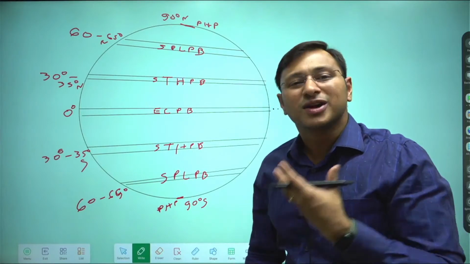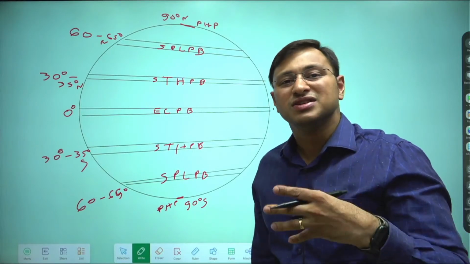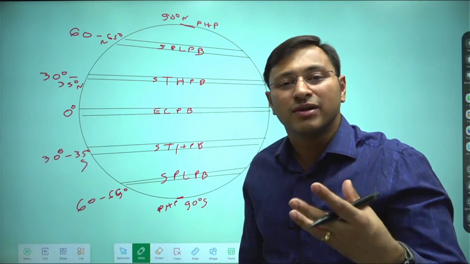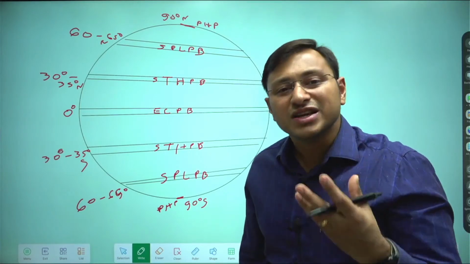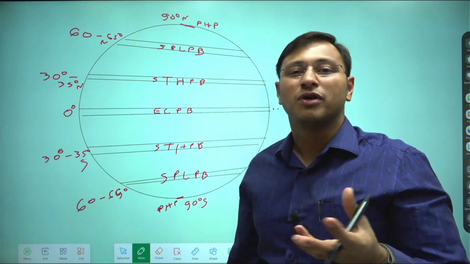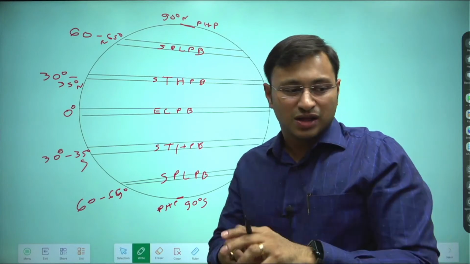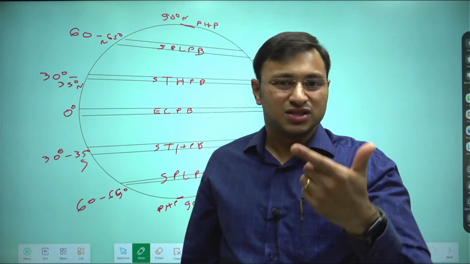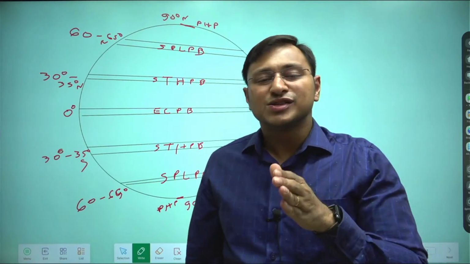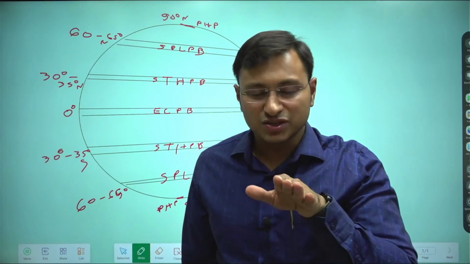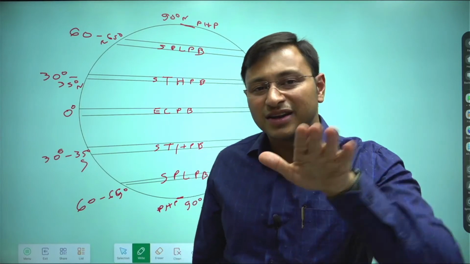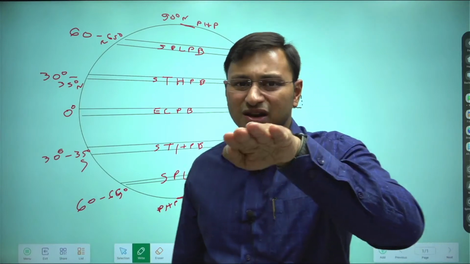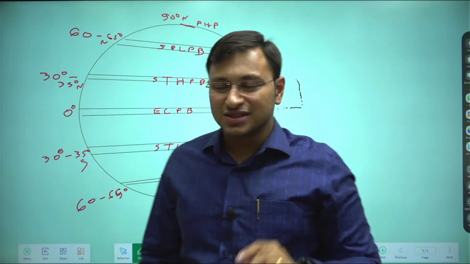Coriolis force is what kind of force, guys? Coriolis force is that force which acts on a horizontally moving body because of the rotation of earth on its axis from west to east. So the earth is rotating on its axis from west to east, hence you have the Coriolis force acting on the body, and this Coriolis force tends to cause apparent deflection. This deflection is towards the right in the northern hemisphere and towards the left in the southern hemisphere.